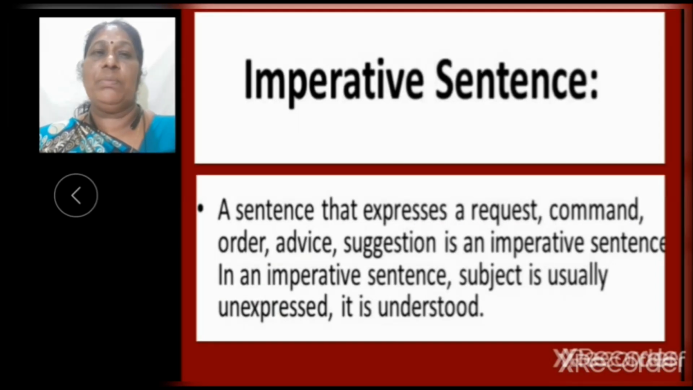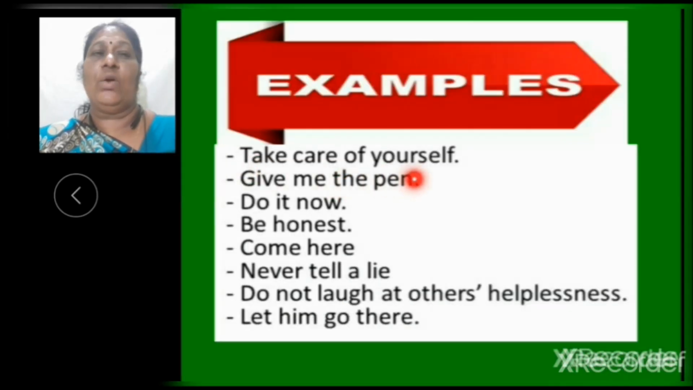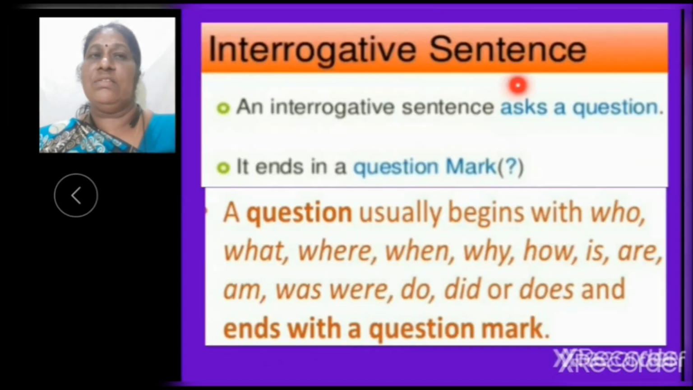Now next, imperative sentence. A sentence that expresses a request, command, order, advice or suggestion is an imperative sentence. In an imperative sentence, the subject is usually unexpressed. It is understood. For example, take care of yourself. Give me the pen. Do it now. Be honest. Come here. Never tell a lie. Do not laugh at others' helplessness. Let him go there.